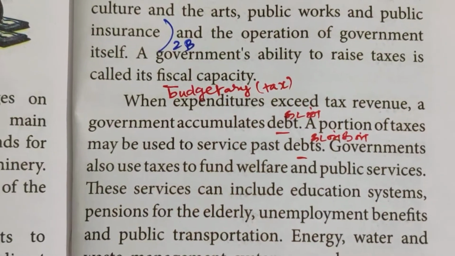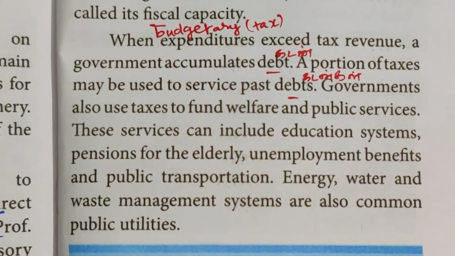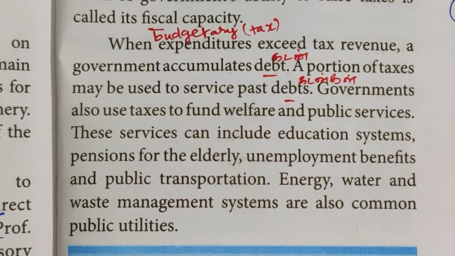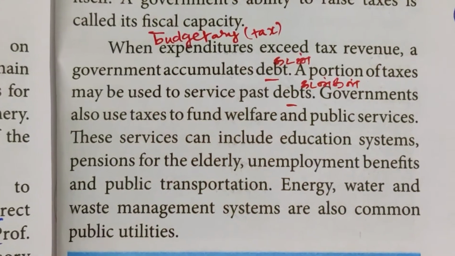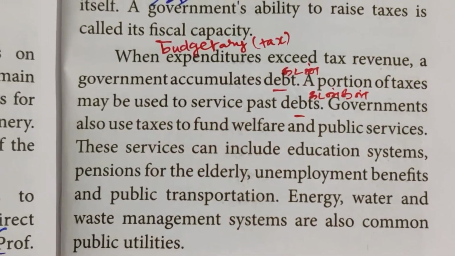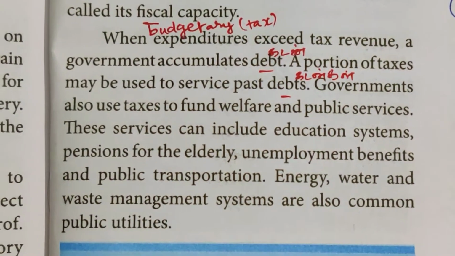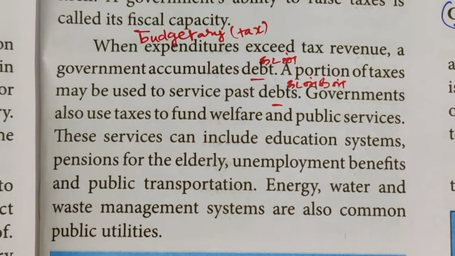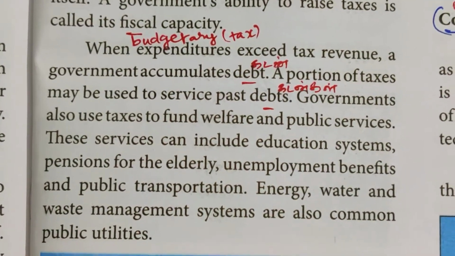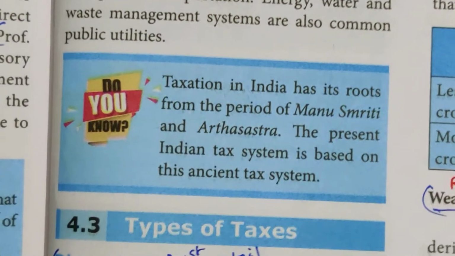Governments also use taxes to fund welfare and public services. These services can include education systems, pensions for the elderly, unemployment benefits and public transportation. Energy, water and waste management systems are also common public utilities. So whatever taxes the government collects, they use to fund welfare and public services.